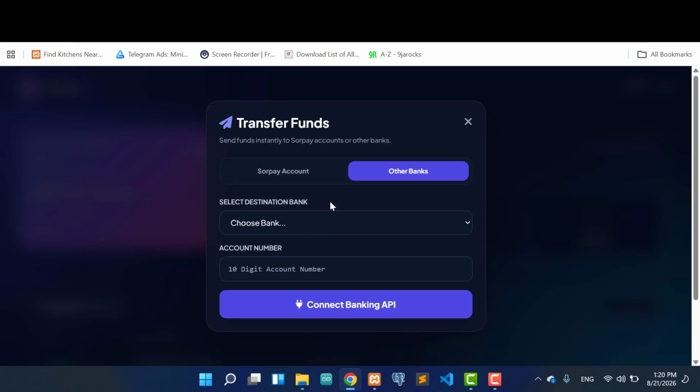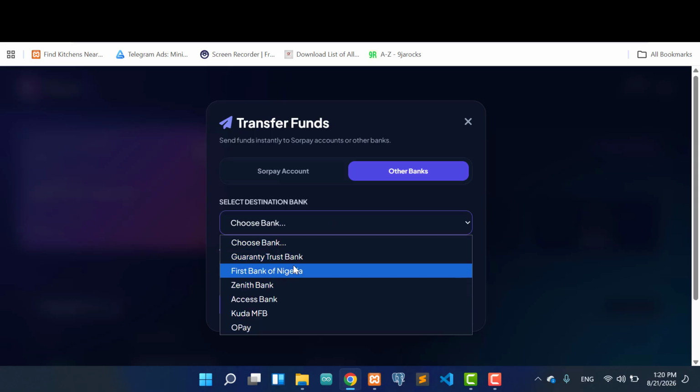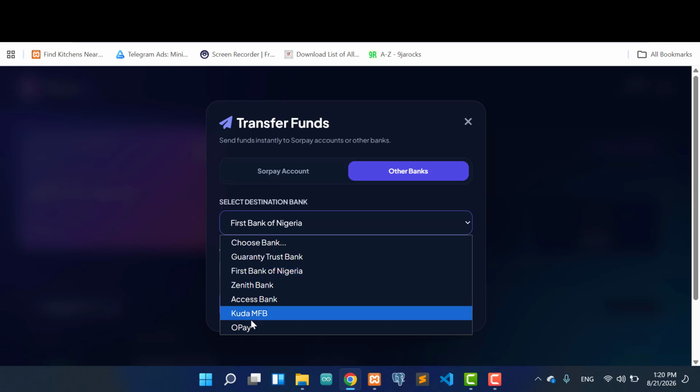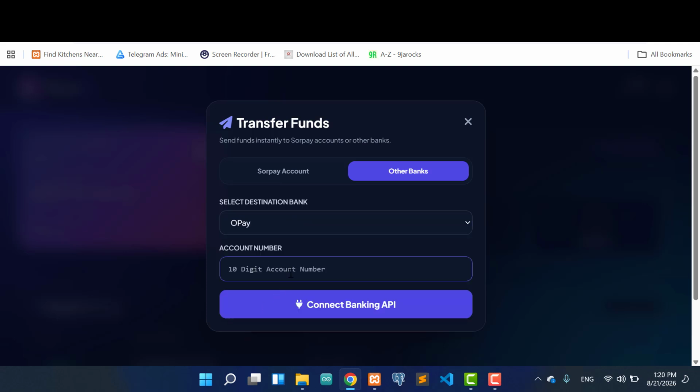And also, I can come here and send it to another bank, which is maybe First Bank, OPay as listed, and I can just type the account number.